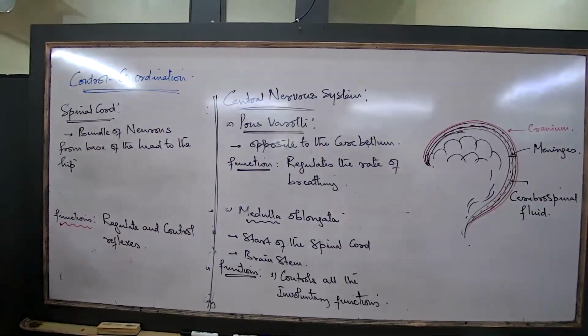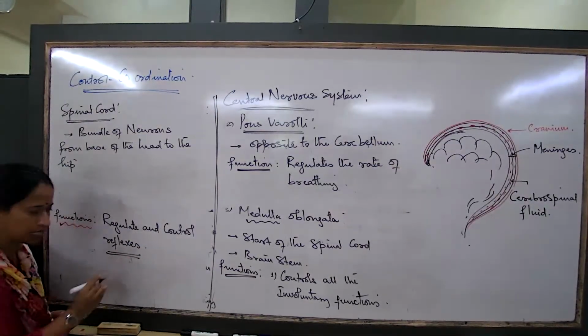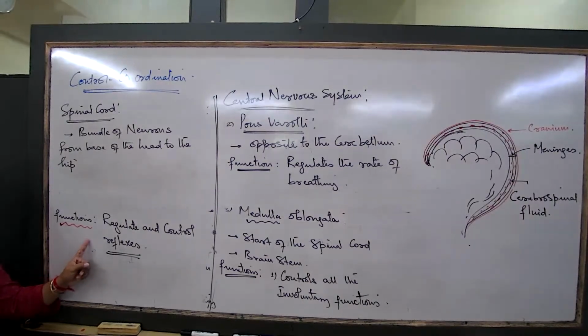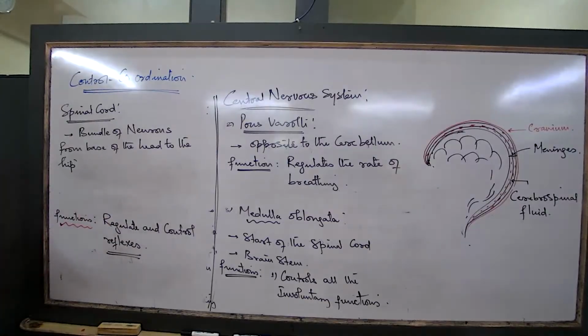Now, what are reflexes? That's the next part that we have to understand. But before that, let us write down some differences between the brain and the spinal cord. Make a table very fast. This function only you will have to remember. Major function of the spinal cord is this. Write one specific function of the spinal cord: regulates and controls the reflexes. The definition and the components of reflex is the next topic. Before that, let us take some differences between brain and spinal cord. Make a table. At least two differences you should know. Brain and spinal cord. Write fast.